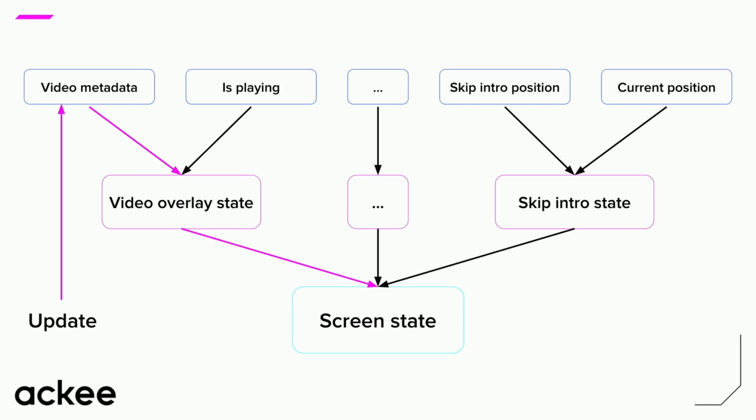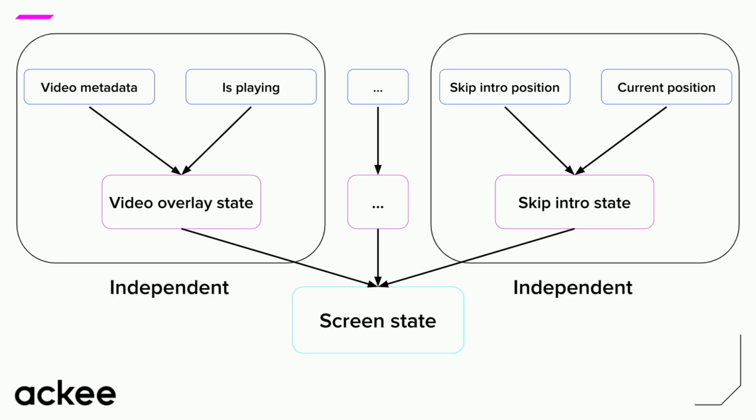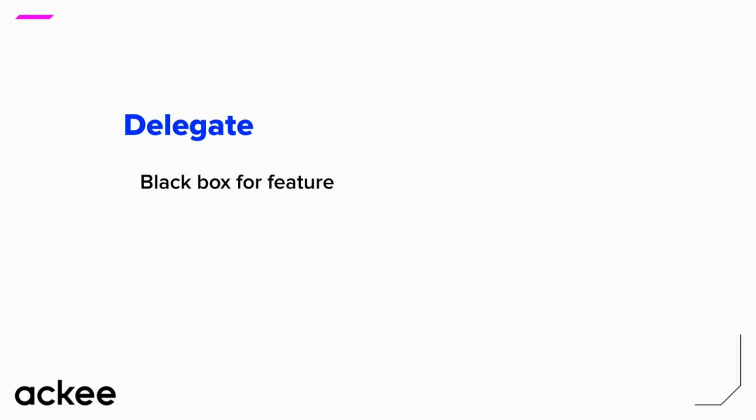And yeah, if you look at this diagram really carefully, you'll see that there are actually two completely independent parts there for the overlay and for the skip intro. And what if we take those parts and actually put them to some kind of black boxes, let's say, and then we'll delegate all the logic related to those features to those black boxes. Well, that's exactly our goal today, so let's see how those delegates would look like in more detail.